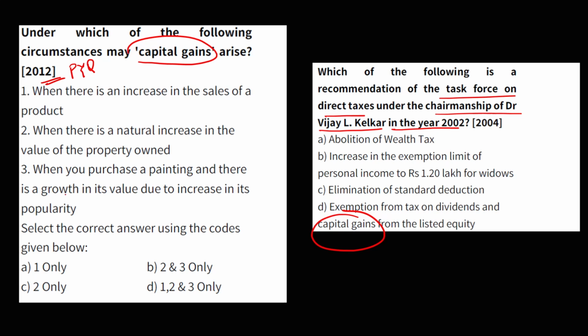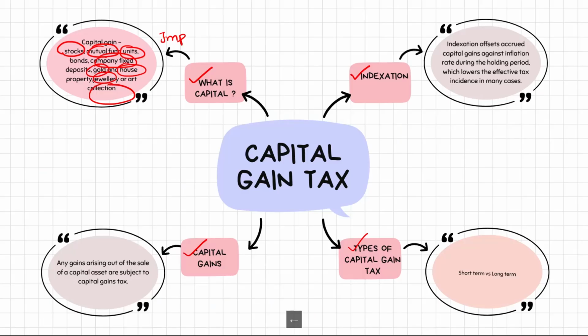You can see here art: when you purchase a painting, and there is growth in its value. Even art collections are considered capital, and when there is appreciation in the value of that capital and you sell it, the difference is called capital gains.